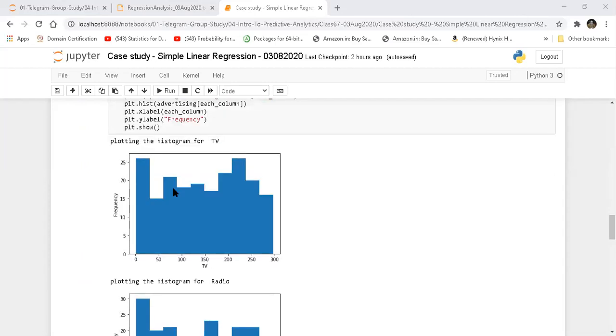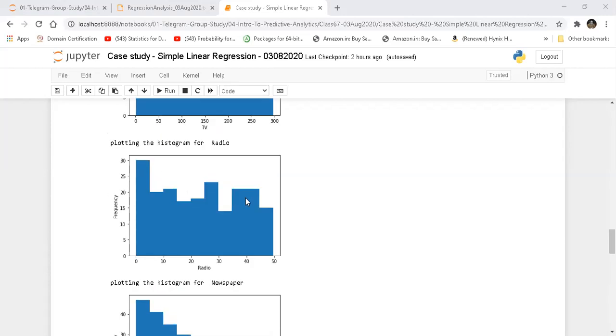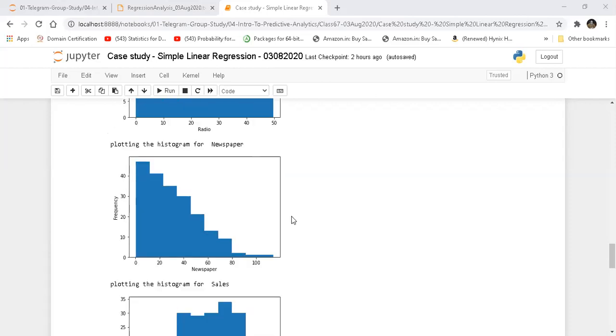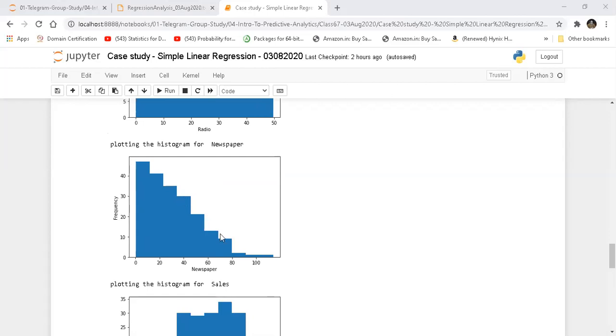The one for TV looks good, it's kind of evenly spread across, and the one for radio looks okay. It's not bad, but there is a slant, kind of a decline, so there's a lot of concentration on the left hand side as opposed to the right hand side. But this is also not quite bad. If you look at the newspaper, this is really bad. There is a high frequency of lower numbers in the newspaper investments.